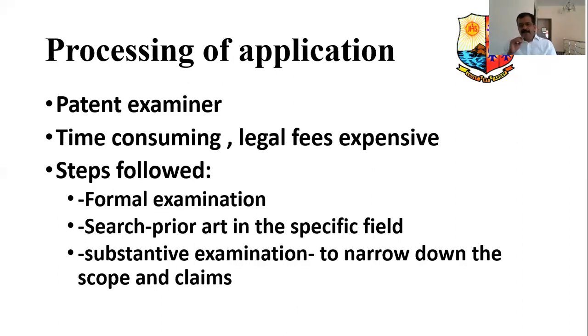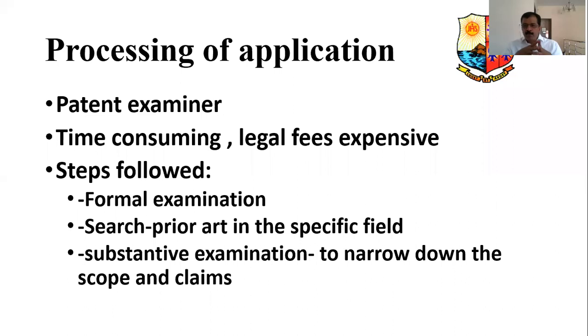Next, another process, what patent officer will do is called substantive examination. Substantive examination. Why they do that? The important aim of the substantive examination is to narrow down the scopes and claims. You claim some 10 items. I want those things, 10 items. But patent officer is not ready to give. We'll see that it is reduced to some smaller numbers.